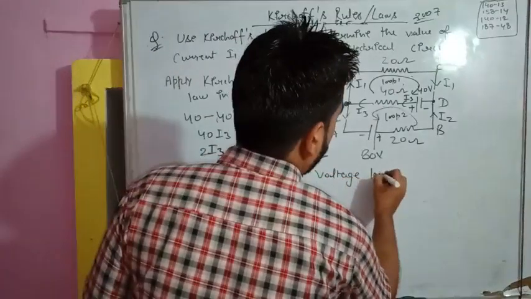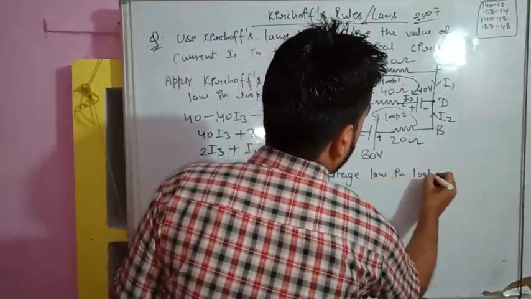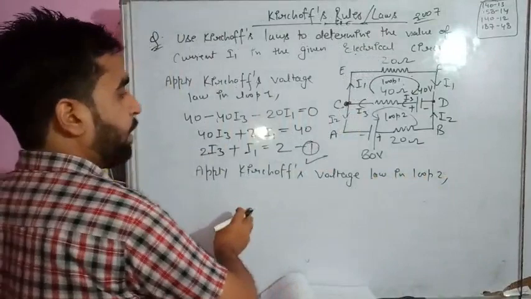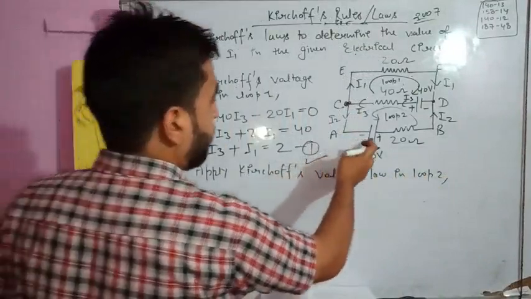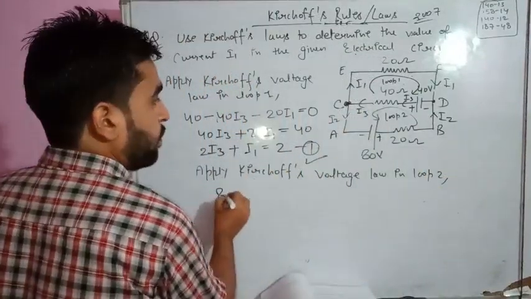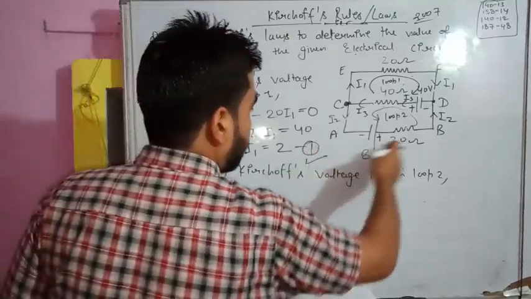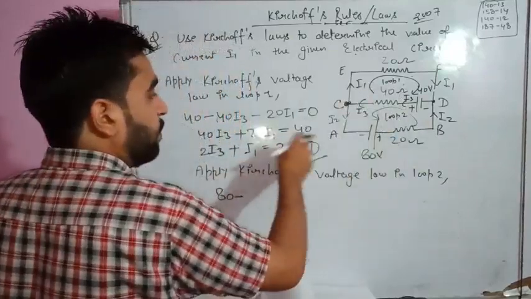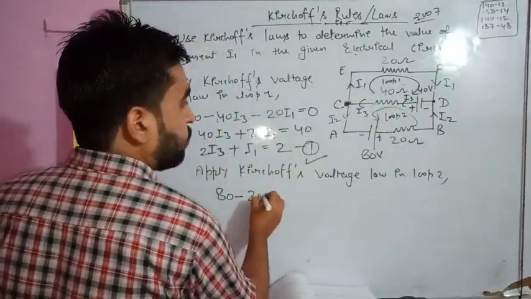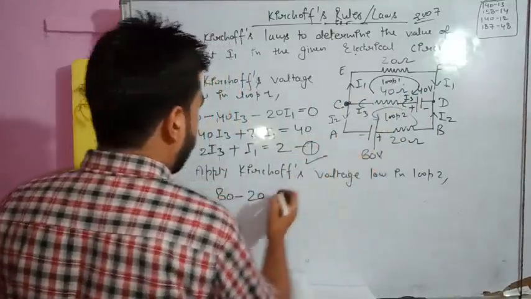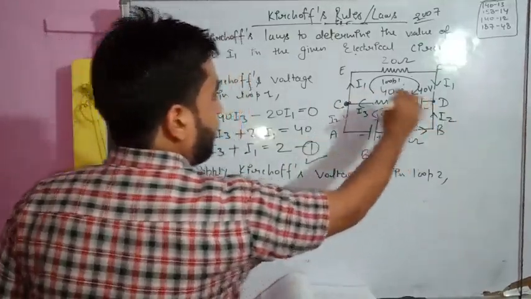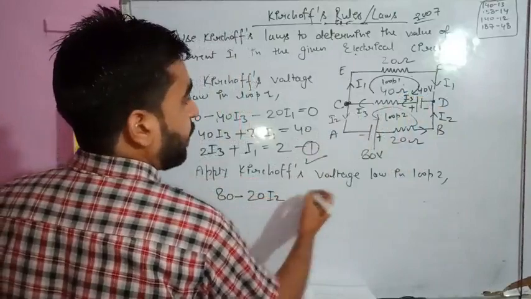Apply Kirchhoff's voltage law in loop 2. When you apply that rule here, suppose we are starting from here, 80, then we are going towards the loop. So 80 minus 20, what will be the current? That will be I2 only. So 80 minus 20 I2,